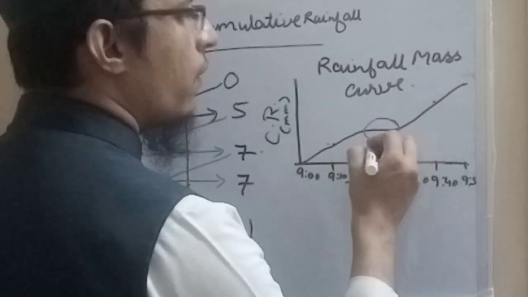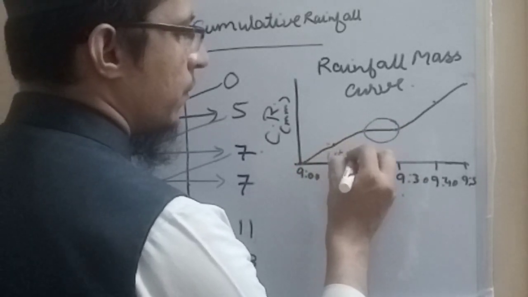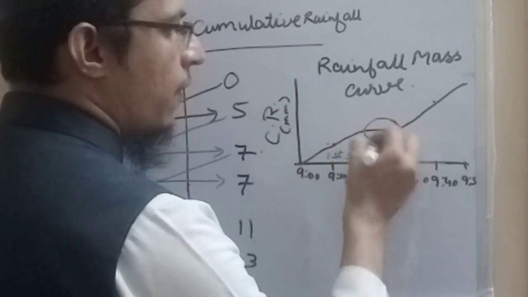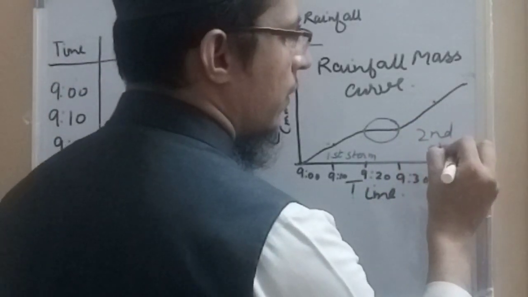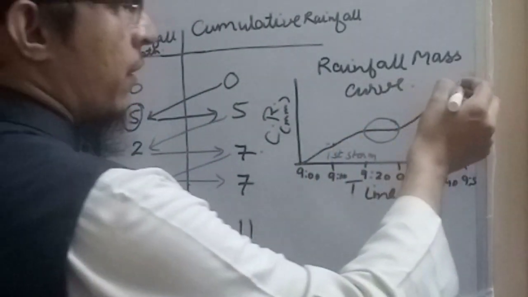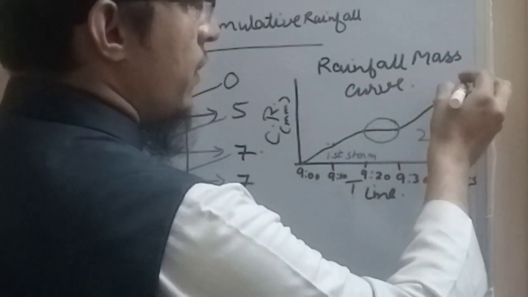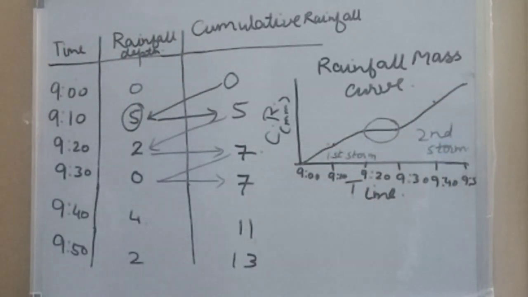That is, the rainfall has stopped. This is the first storm, then rainfall has stopped. This is the second storm. The average intensity of the second storm is higher than the average intensity of the first storm.